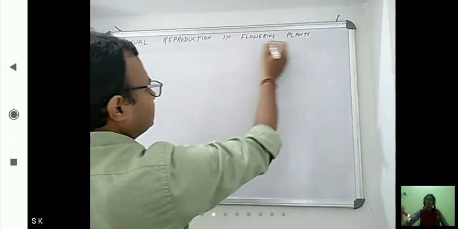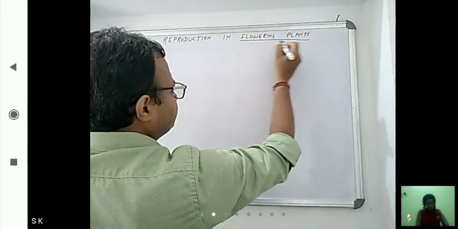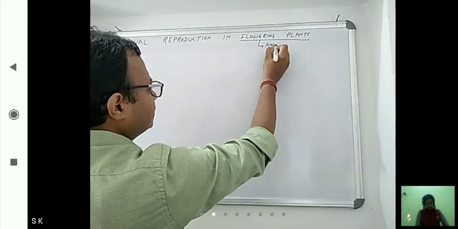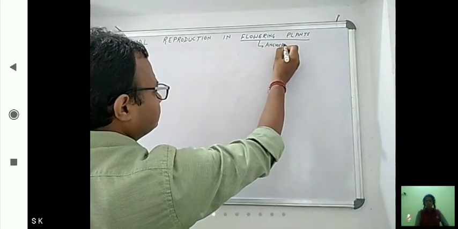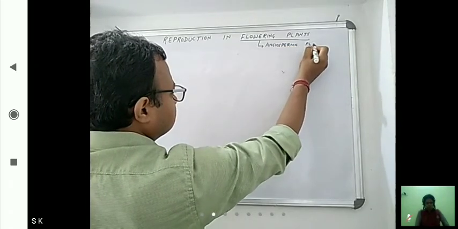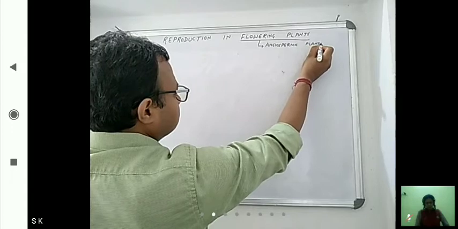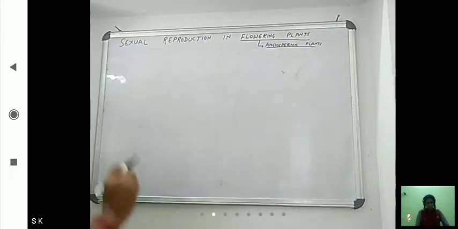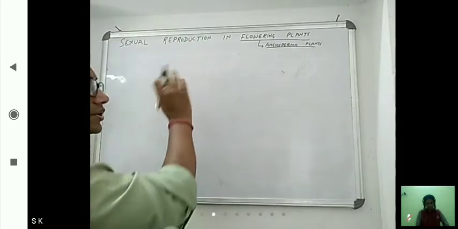As yesterday, some of the points we also discussed here. These flowering plants are also known as angiospermic plants. How plants carry out sexual reproduction, that we will discuss here.